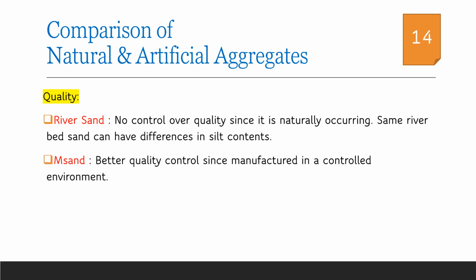It is always difficult to ensure the quality of river sand since it is naturally occurring. Even if we are taking the river sand from the same river, its quality will be different depending upon the location from which it is obtained. Whereas M sand is manufactured under a better quality controlled environment, and hence its quality is ensured and it is preferred for concreting.